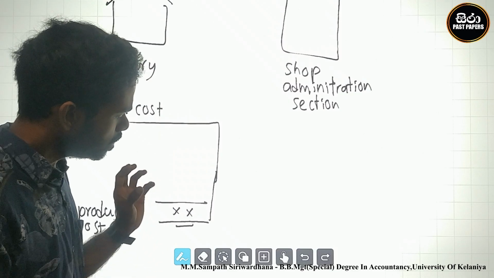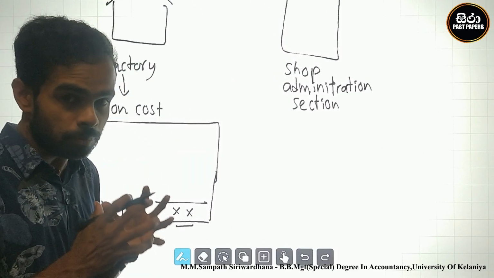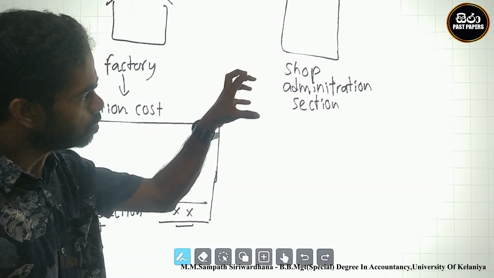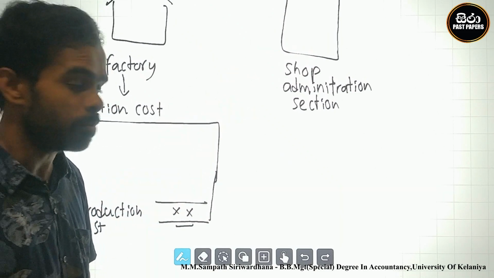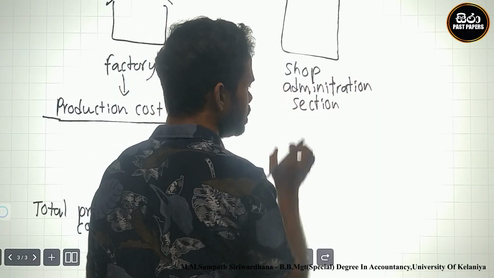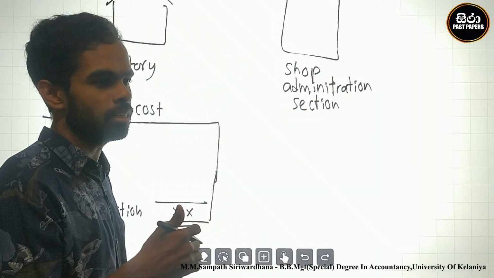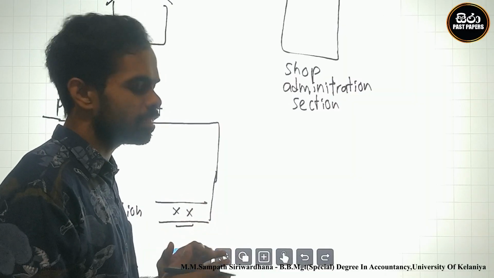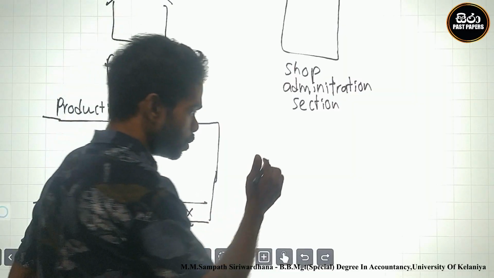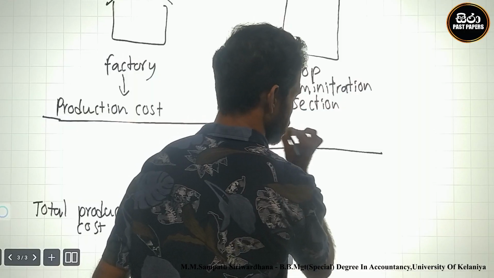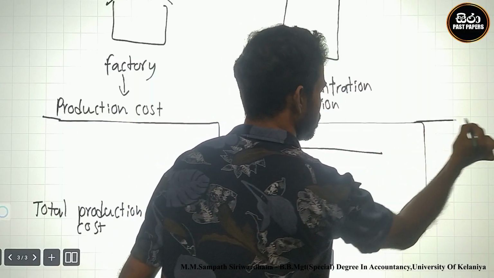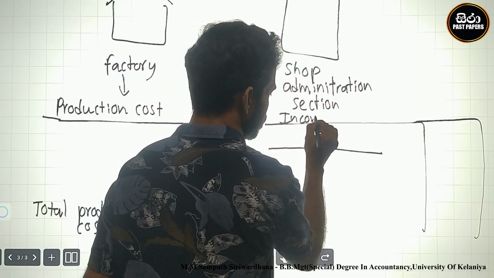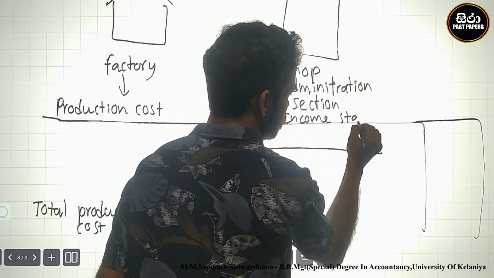After the fish buns are completed, they are transferred to the administration section to be sold. Therefore, the selling section must calculate cost of sales. They prepare the income statement.